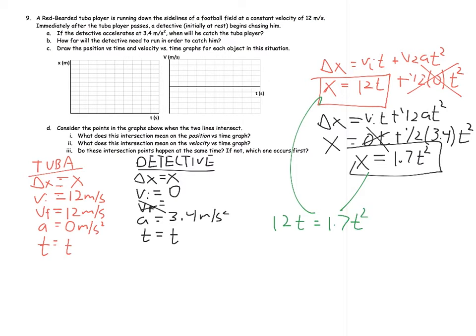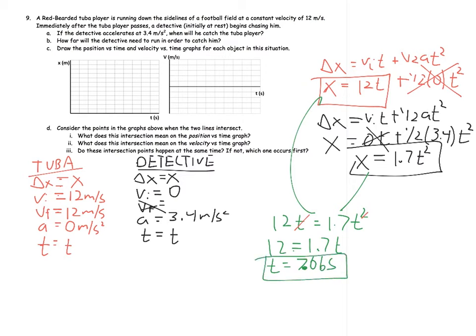I can divide out that t. I will talk about what that means in a second, because there is an important point there, but we end up with 12 equals 1.7t. So our time here ends up being 7.06 seconds.